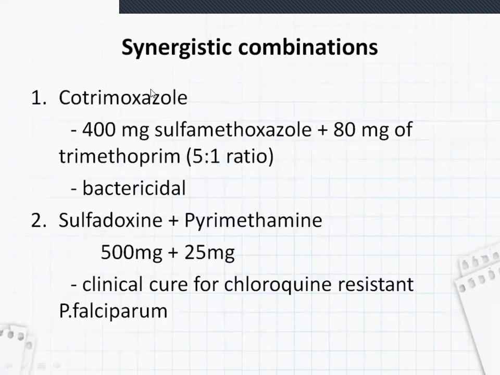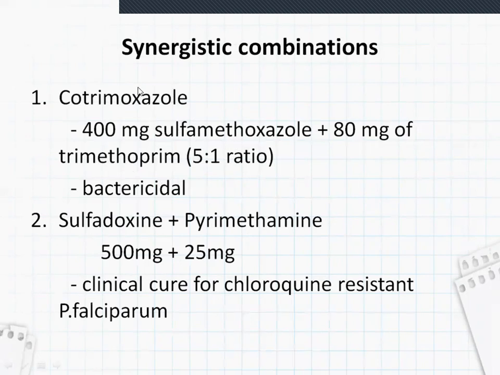Coming to synergistic combinations, two drugs combined give an additive effect. Here, cotrimoxazole contains 400 milligrams of sulfamethoxazole plus 80 milligrams of trimethoprim.